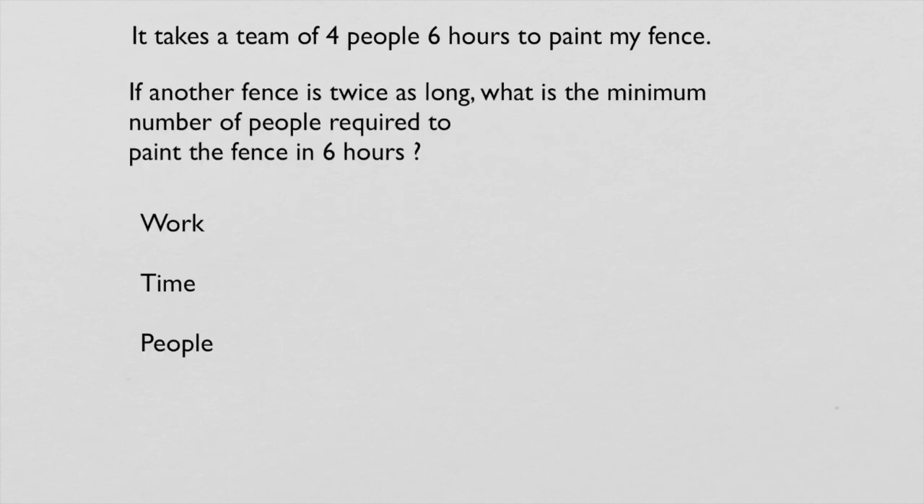Okay, and the third part of this question goes like this. If another fence is twice as long, what is the minimum number of people required to paint the fence in 6 hours? So if a fence is twice as long, the work has increased. Okay, that's doubled. And the time has stayed the same. So do we expect people to increase or decrease? Okay, well, you're going to need more people to do a bigger job in the same amount of time. So we're expecting that to increase as well.